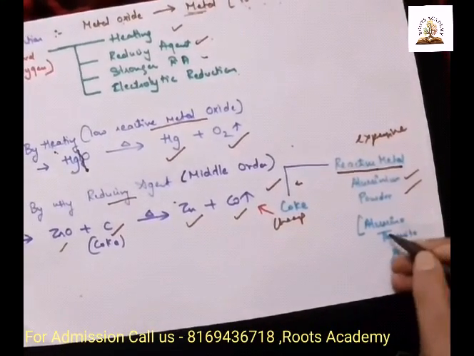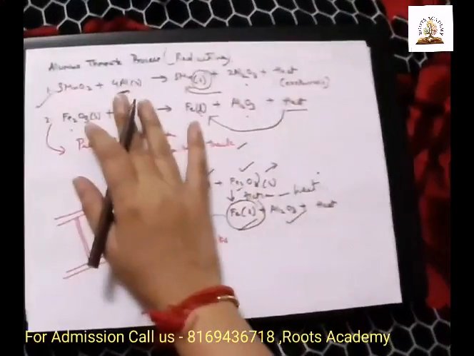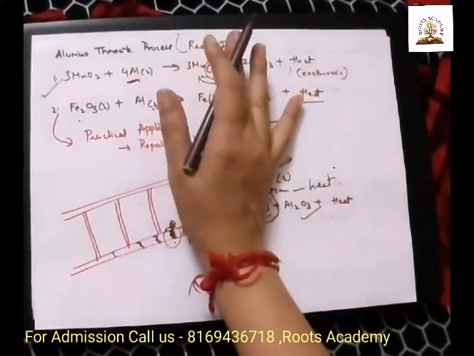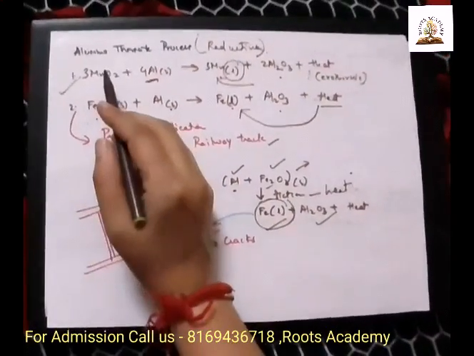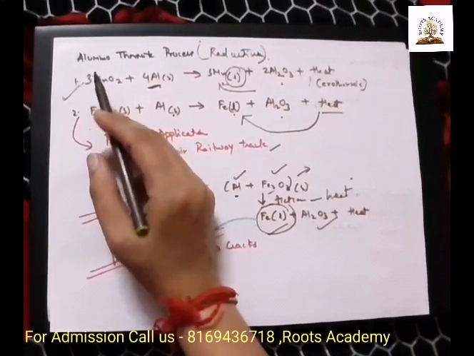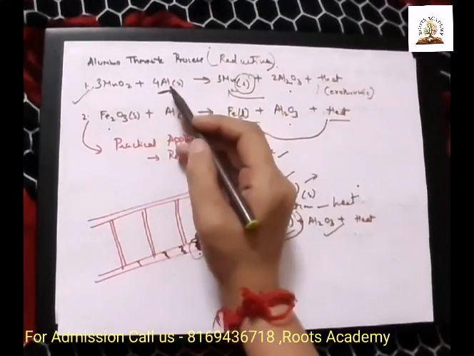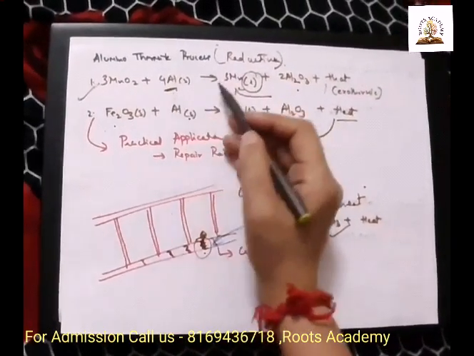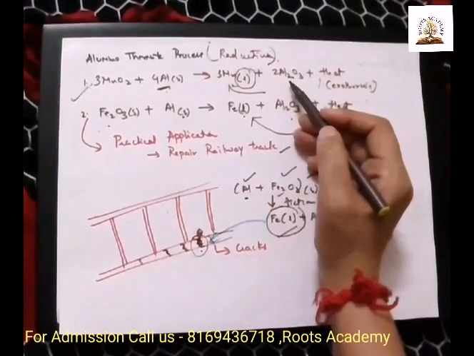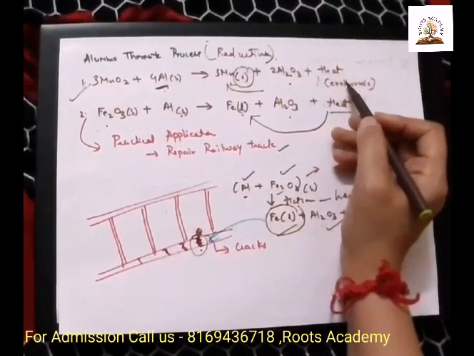This reaction is called the aluminothermic process. It is one of the reduction processes. In this process, we take a metallic oxide, and here I have given some examples. Manganese oxide and aluminium powder are reacted. What happens? We get manganese and aluminium oxide, but heat is produced because it is an exothermic reaction,